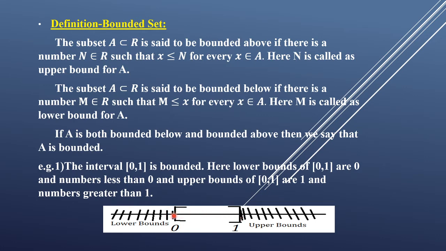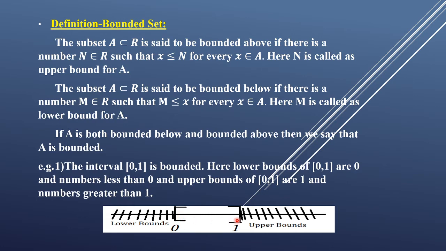Every element less than 0, and also 0, because here the condition is less than or equal.